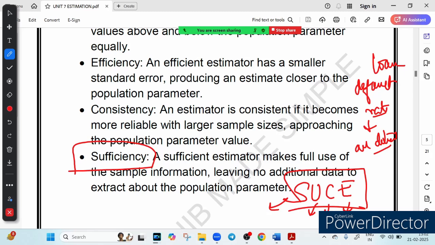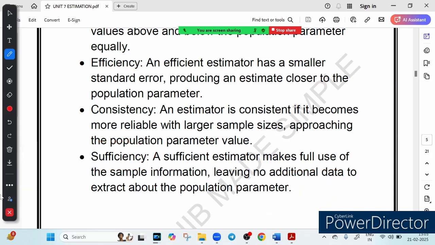So every data you have to take into consideration. Consistency means the larger the sample size, the more accurate the data is. Efficiency just means that it should have a smaller variation. And the first topic, unbiasedness, you know it very well, right? For your CAIIB examination, just remember, estimator is the method like sample mean, and estimate is the actual number. Understanding this will help you in risk management, credit analysis, and financial forecasting. So I hope this makes sense to you.